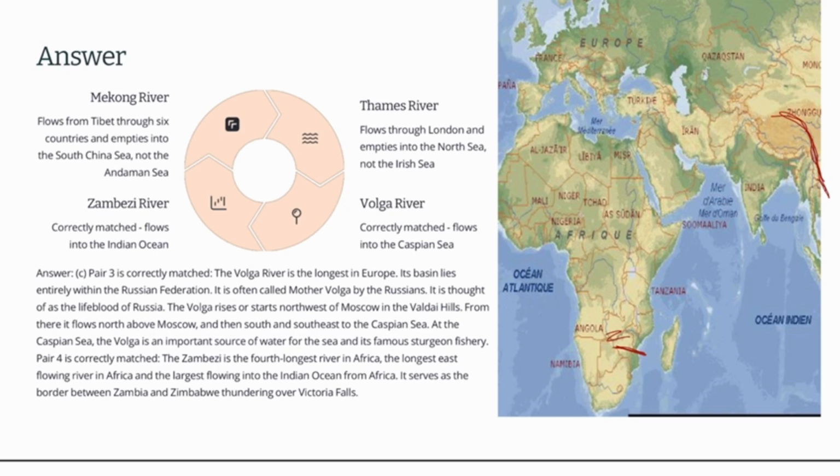And okay, what about the Thames River? Thames River flows through London, and it empties into the North Sea and not the Irish Sea. That you should remember for your further prelims. Okay, then it moves into the North Sea. Volga River flows into Caspian Sea, Zambezi flows into Indian Ocean, and Mekong River flows from Tibet, through 6 countries of Southeast Asia and empties into South China Sea and not Andaman Sea, that we have already talked about.